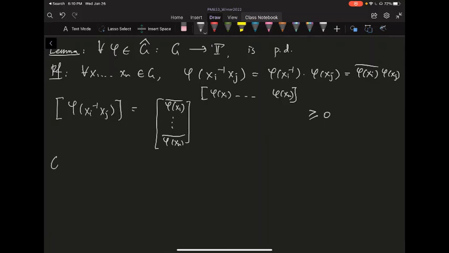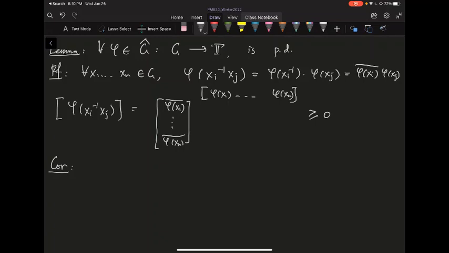And as an immediate corollary, if you have two characters, or not only characters, if you have two positive definite functions and you add them up, then again it is clearly positive definite, okay? So it's closed under addition, and it's closed under multiplication by a positive scalar.